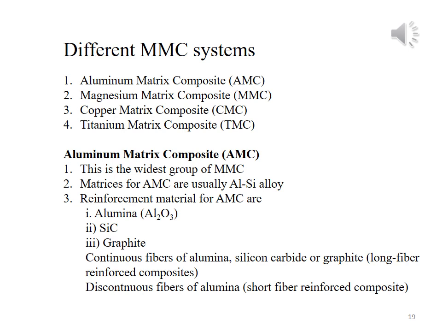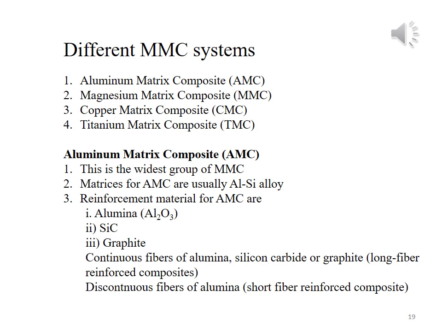In aluminium matrix composite material, it is the aluminium which will be used as a matrix, and in magnesium matrix composite system, magnesium will be used as the matrix phase, and in titanium matrix composite system, titanium will be used as a matrix phase. We will discuss each system separately, and we will discuss the properties of each system in detail.